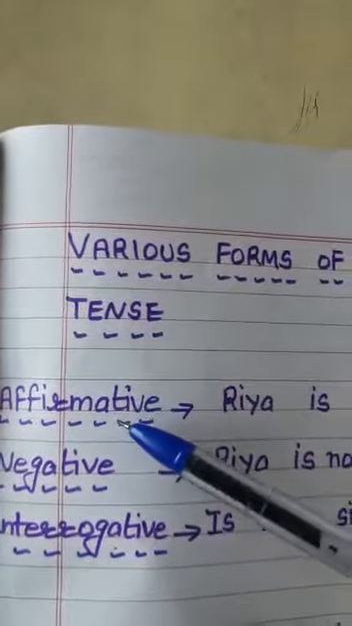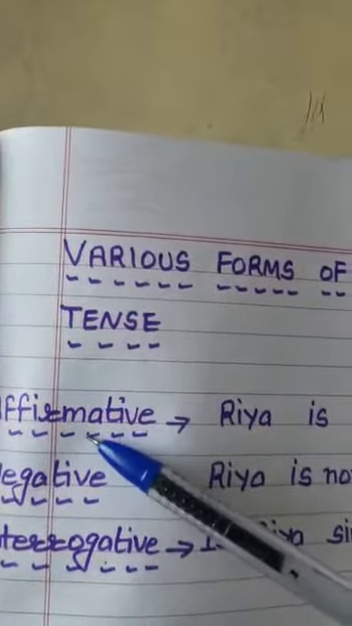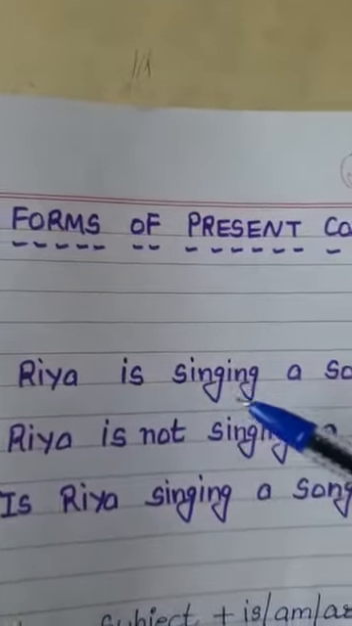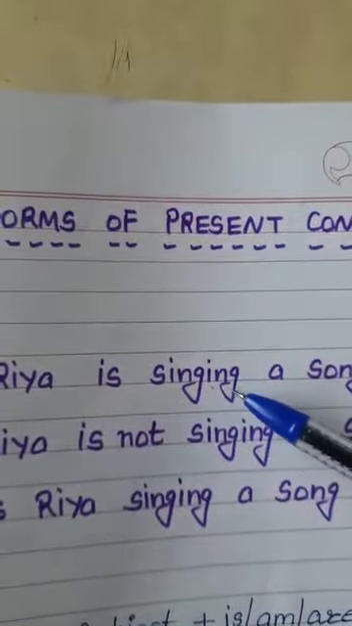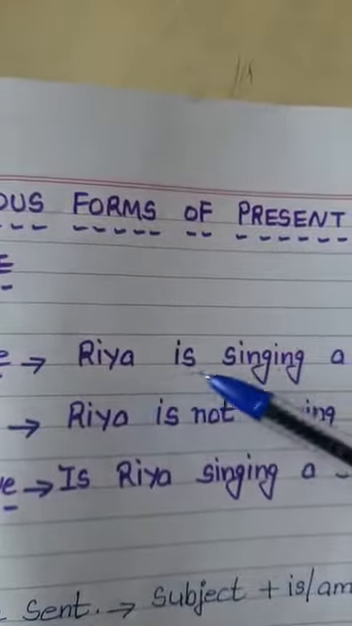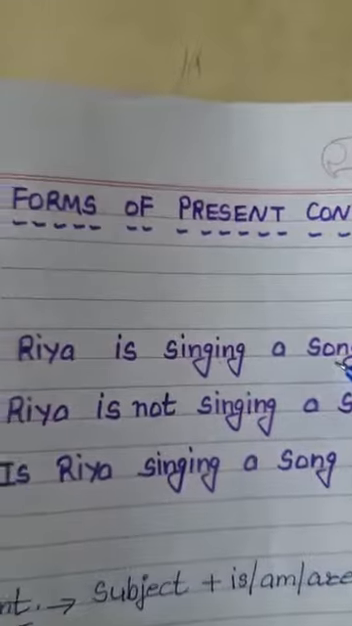Students, we have read that to make an affirmative sentence, we go with subject plus is plus first form of the verb plus ing plus object. Like Riya is singing a song.